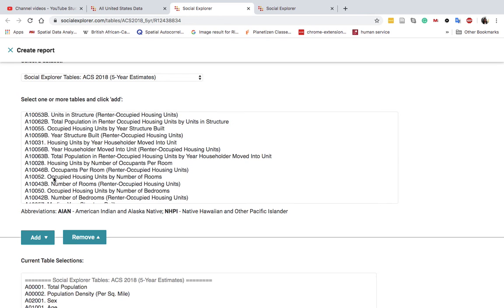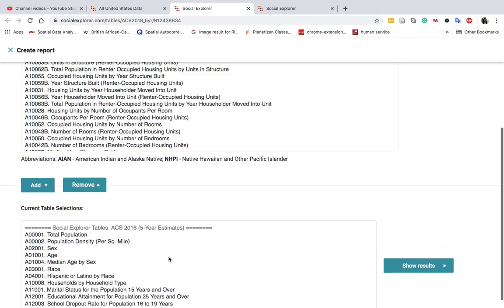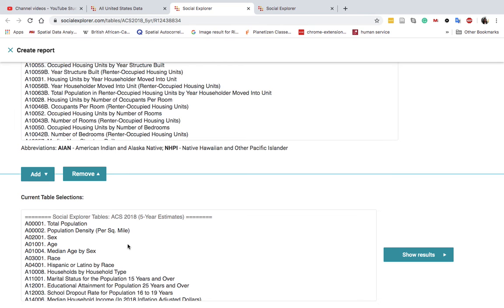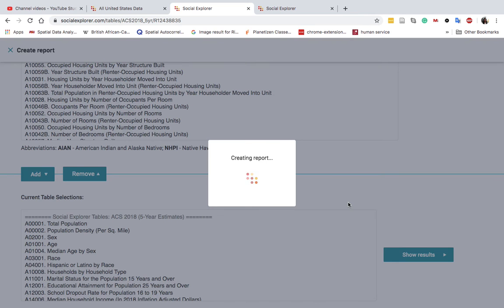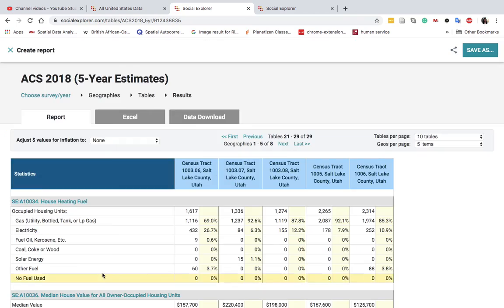This one actually shows a different number, because there are different ways to get to the same data through here. So we have occupied units by number of rooms. Just add that one to the 16 table that we have. Show results. Because we just added those, it will be at the last.